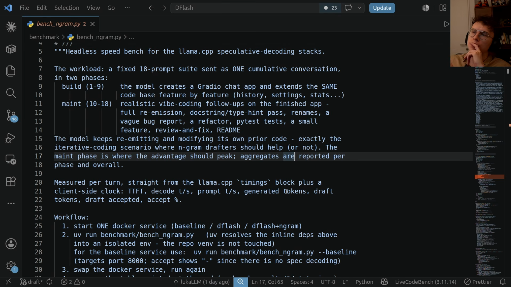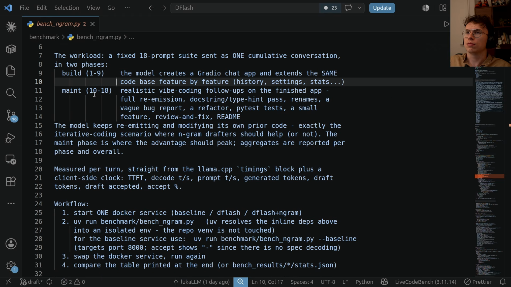So I created my own benchmark because I couldn't find any to run. We'll create an 18 prompt suite, and we'll send it as one cumulative conversation in a few phases. The first phase has 9 prompts where the model creates a Gradio chat app and extends the same code feature by feature: history, settings, stats.